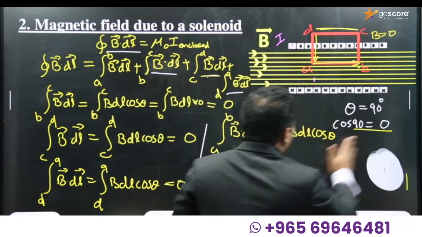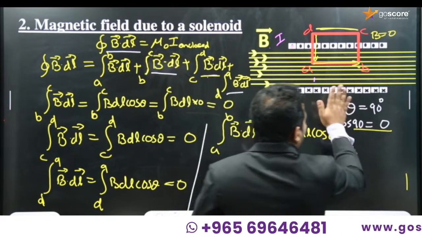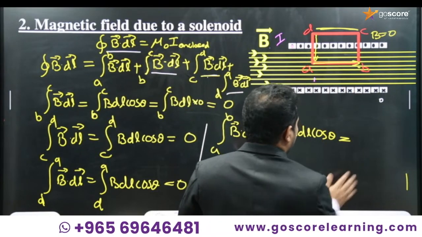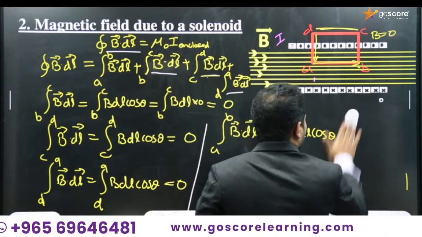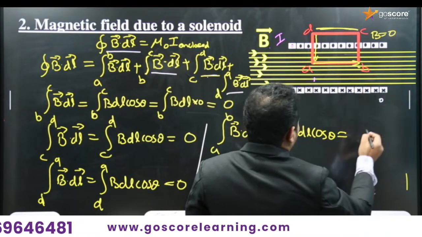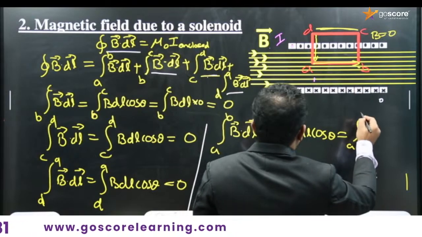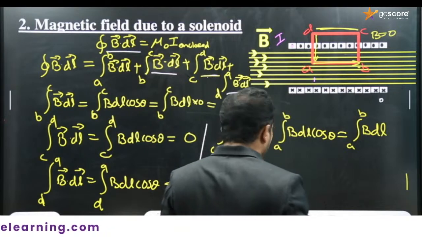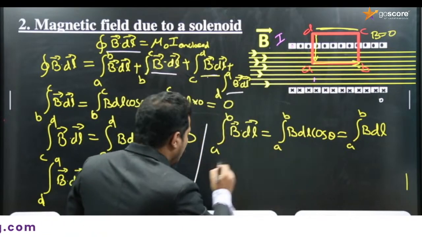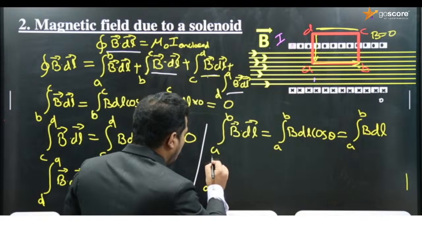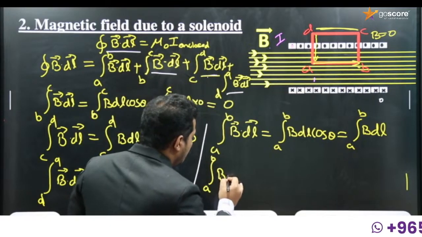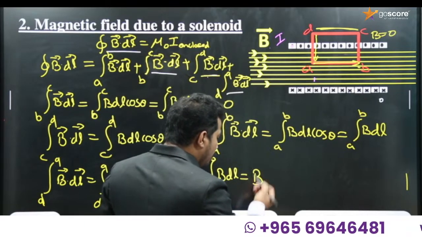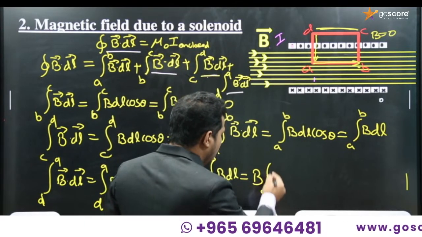So you will get it as equal to integral A to B, B dl. Okay, I will write it once again. Integral A to B B dl. Here B is a constant and can be taken out of the integration part. So B times integral A to B dl.